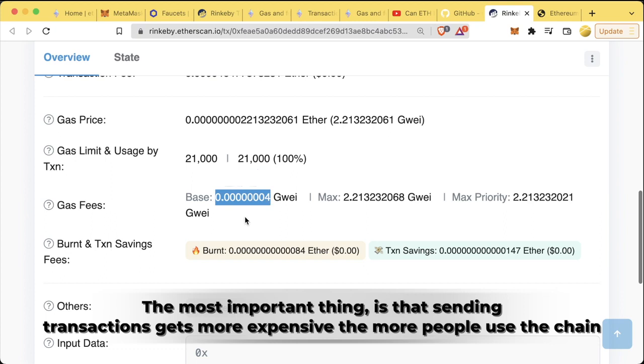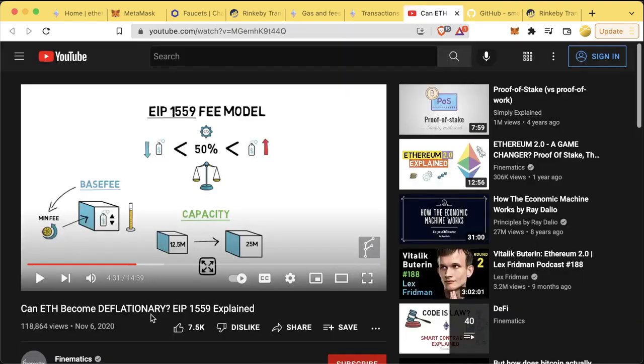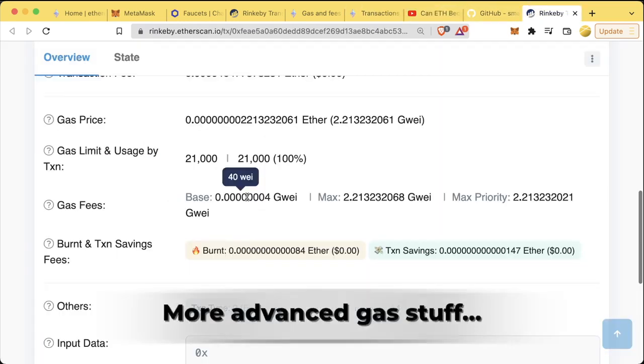If a ton of people want to be included in a block, that means a ton of gas is obviously going to get burnt. We've left a link to a video in the GitHub repository with this section from this YouTuber who does an amazing job breaking down this EIP 1559 and more about how this gas model actually works. I highly recommend you pause this video and watch that video to understand more. The base fee gets programmatically, algorithmically adjusted to try to target for all the blocks to be 50% full. If they're more than 50% full, this base fee automatically goes up. If they're less than 50% full, this base fee goes down.